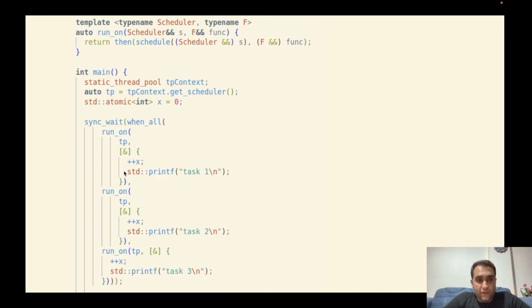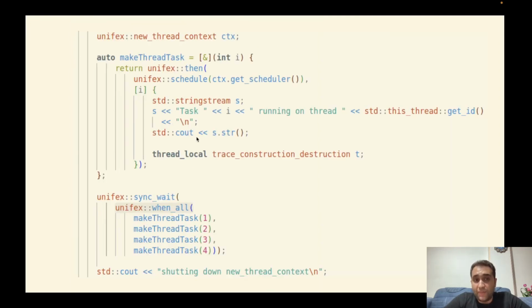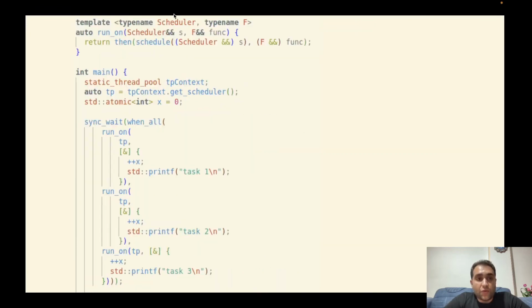Okay, here you see a similar example, but we wrap. This is a common pattern that's usually used in the Libunifex library. I mean, then and passing a lambda function, because if we want to run a lambda function on a specified scheduler or on a specified execution context, we can call then in this way. We can wrap these 2 functions in a new function called run on.